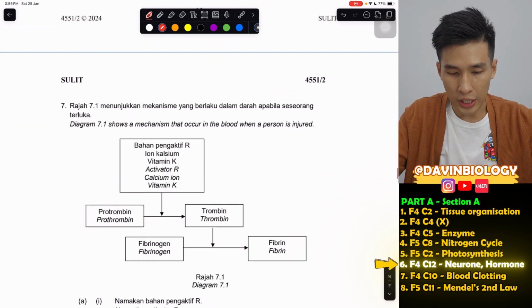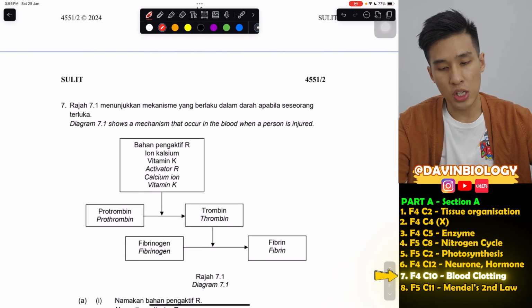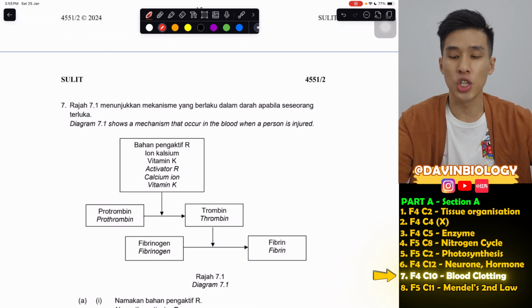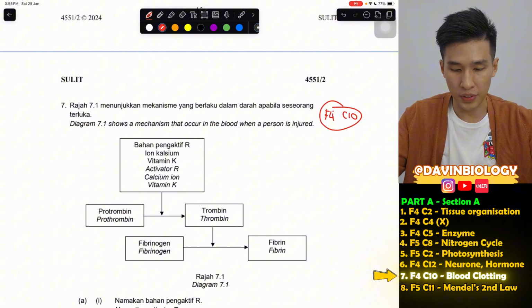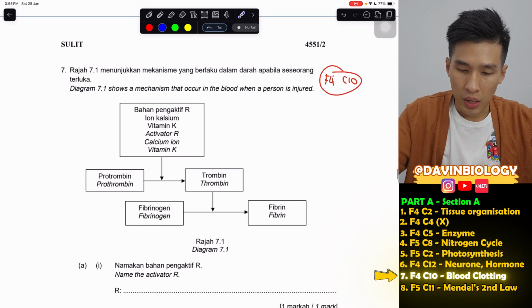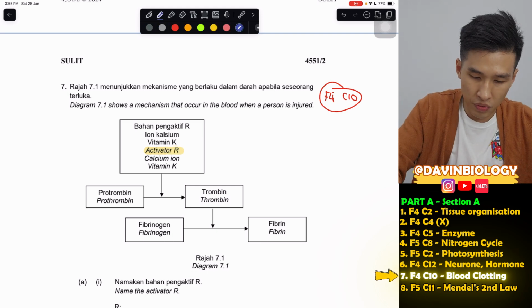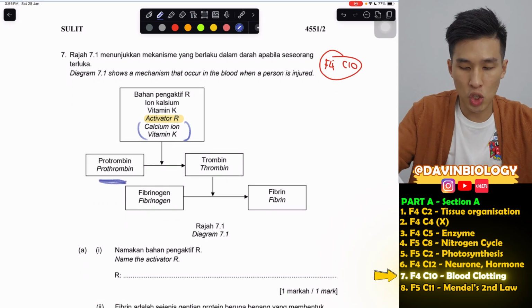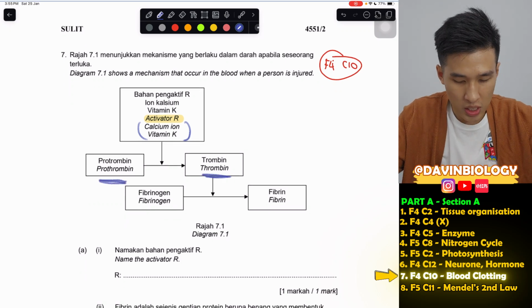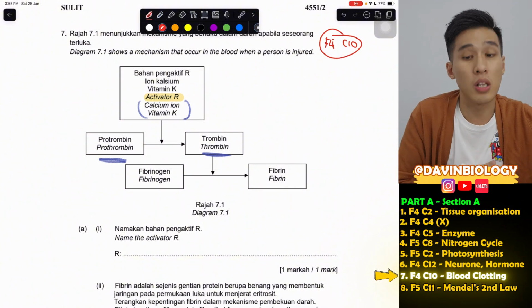Moving on. Okay, last 2 structure questions, then we'll end our part 1 already. So for diagram 7.1, this shows the mechanism that occurs in blood when a person is injured. So this is actually Form 4, Chapter 10, the blood clotting part specifically. Now here you have something called activator R, which works together with calcium ion and vitamin K to convert prothrombin to thrombin. So this R is the activator that activates our blood clotting process.